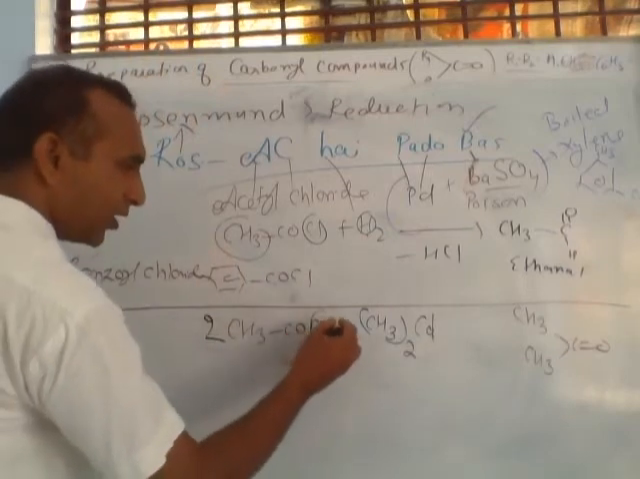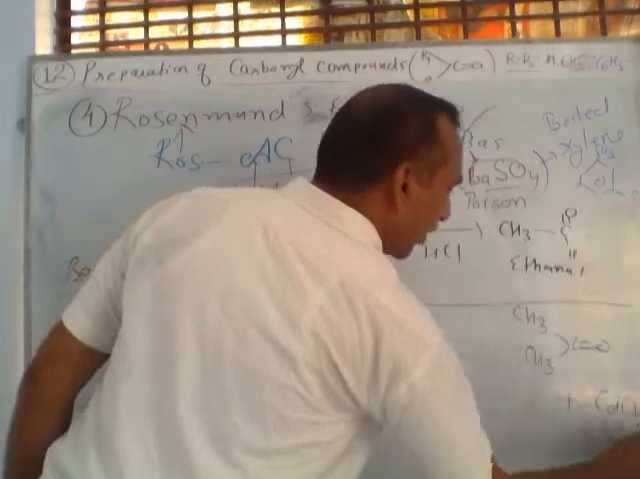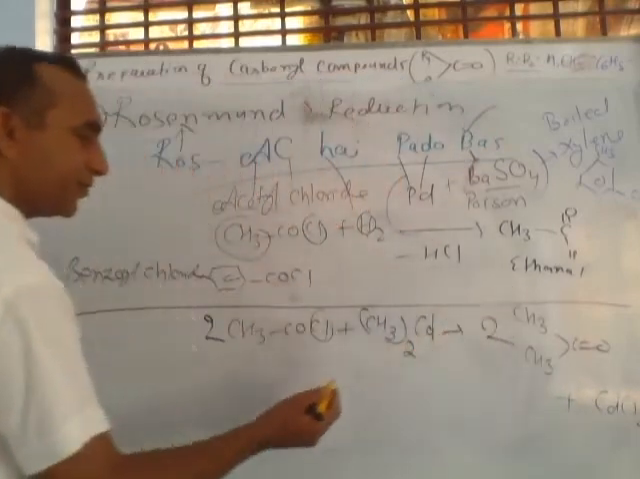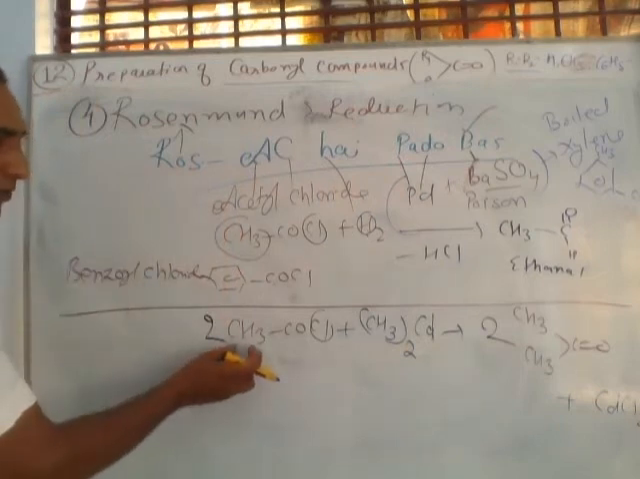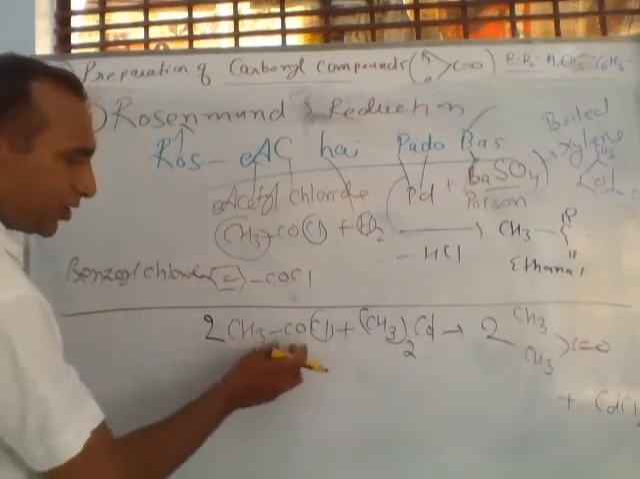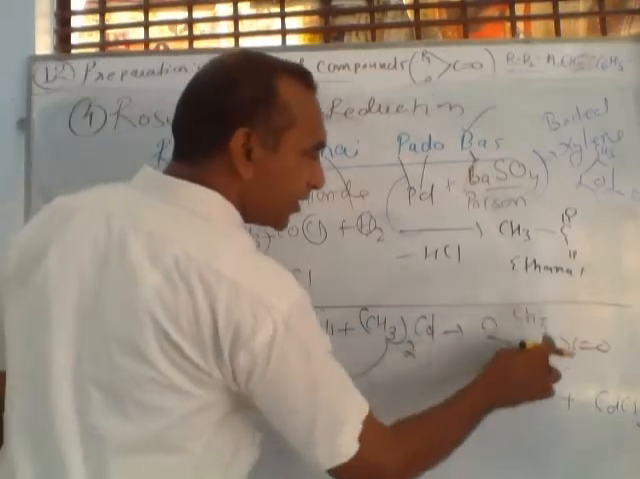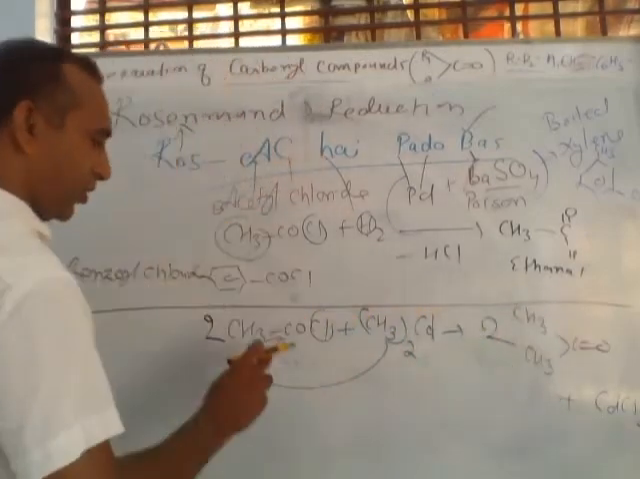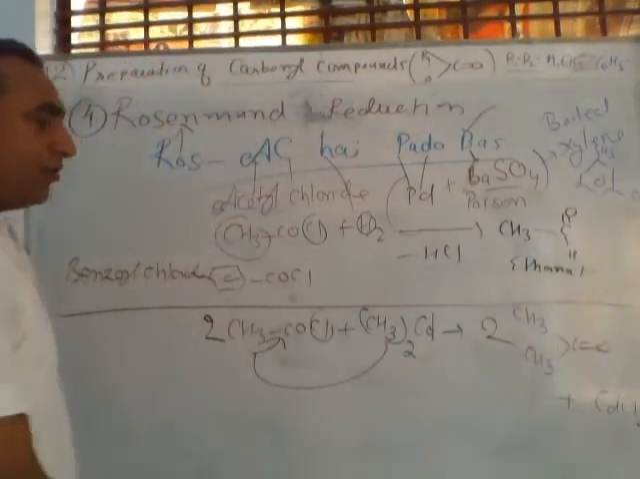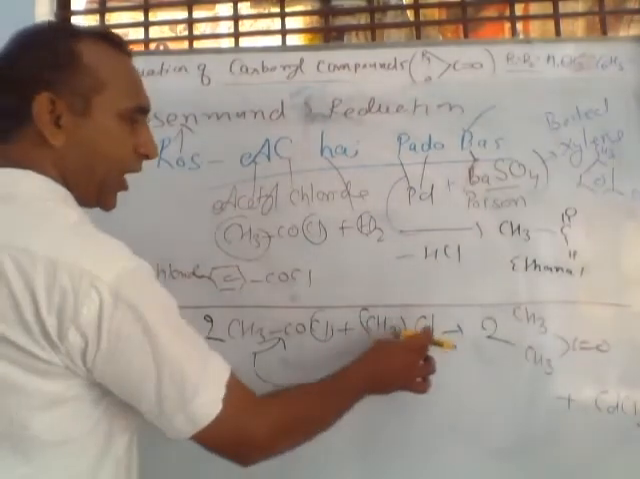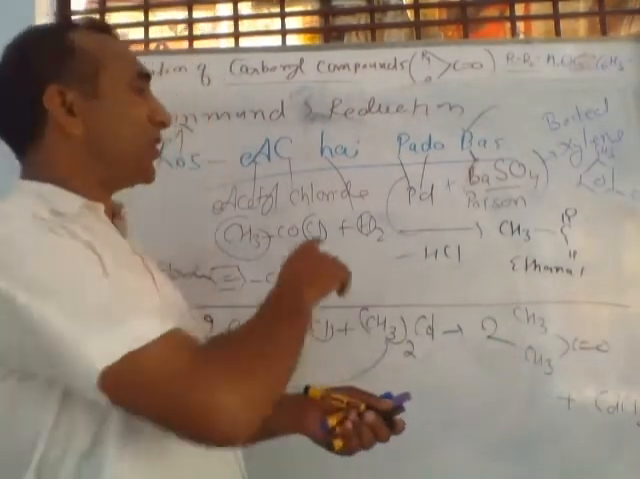This chlorine reacts with Cd and forms CdCl2. And here 2 means CH3, this CH3 and this CH3 again join on this carbon. Total CH3 here are 4, 2 and 2, 4, and this is 2. So by using dimethyl cadmium we can prepare ketone, but this reaction is not the Rosenmund reaction. The Rosenmund reaction is of this type.